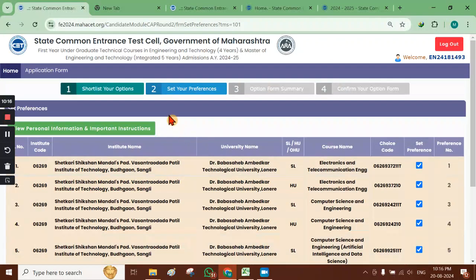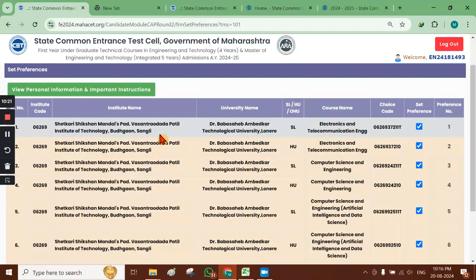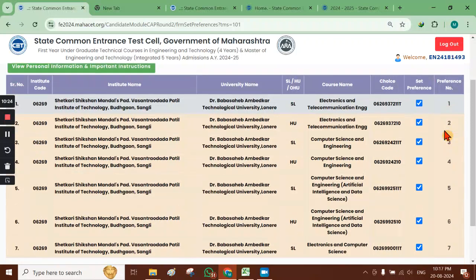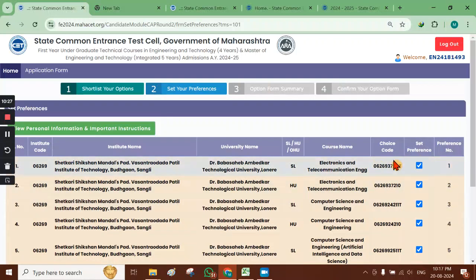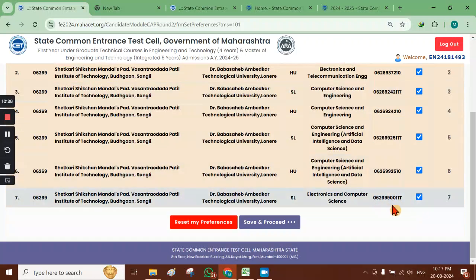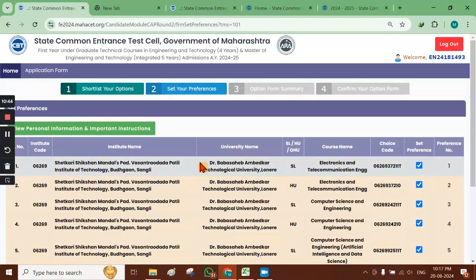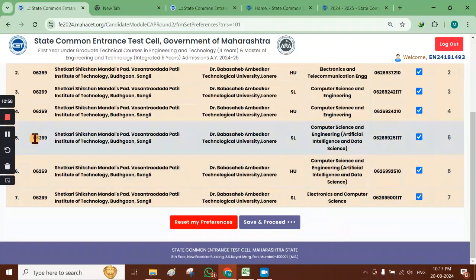And on the next stage, I have to set my preference number, the preference order. Again, this preference order is retained from CAP round 1. You have to check for its correctness. If you want any changes, you can make them by unselecting from here and again selecting from here. So this is okay. The candidate wants this ENTC to be first, then computer science, and so on.